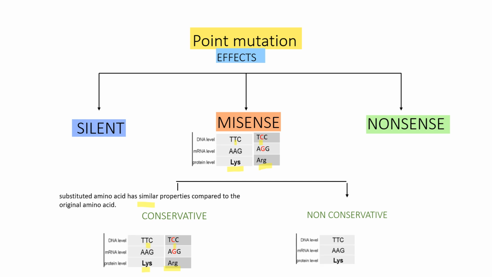In non-conservative missense mutation, we'll see a change in base from thymine to guanine will result in change in amino acid from lysine to threonine. But both lysine and threonine have different properties. So in non-conservative missense mutation, the substituted amino acid has different properties compared to the original amino acid.